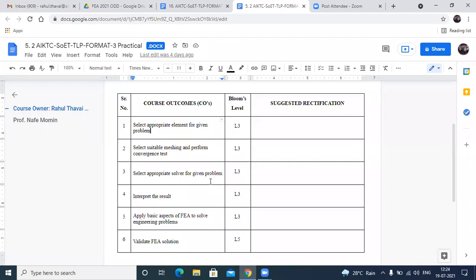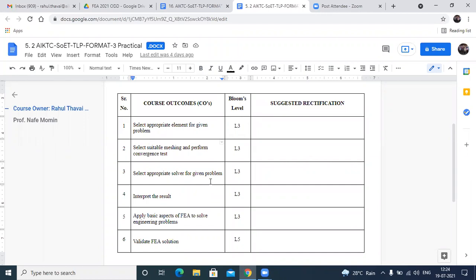Why it is so, I will let you know when we take the practicals. So you should be able to select the appropriate elements for the given problem. The next course outcome is that you should be able to select suitable meshing and conversion test.